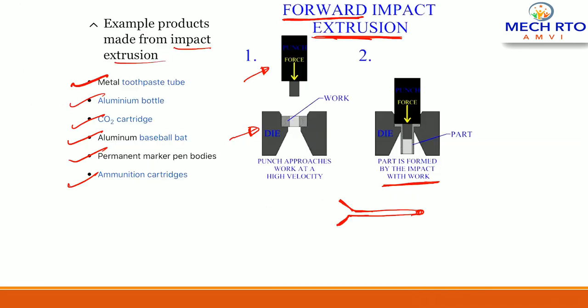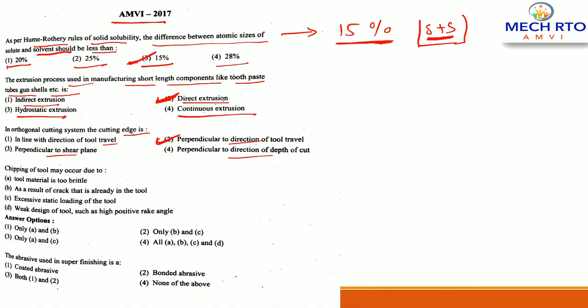So here I am going to tell you about how orthogonal machining takes place. This is a workpiece, right? And the cutting tool is like this, right? So this cutting tool is perpendicular to the direction of tool travel. That's why it is orthogonal cutting: perpendicular to the direction of tool travel.